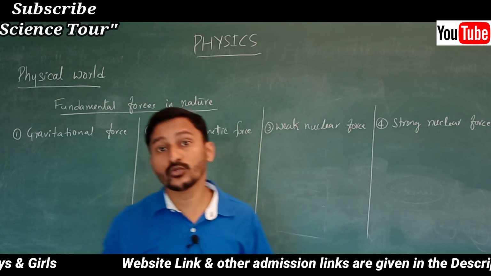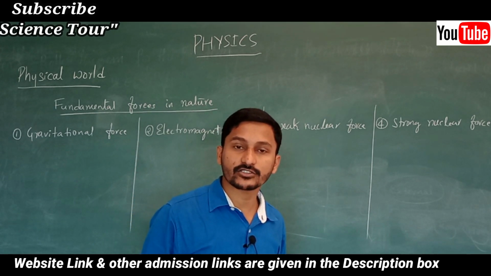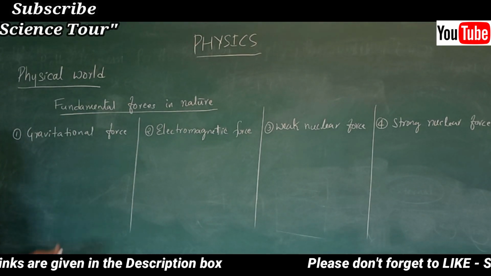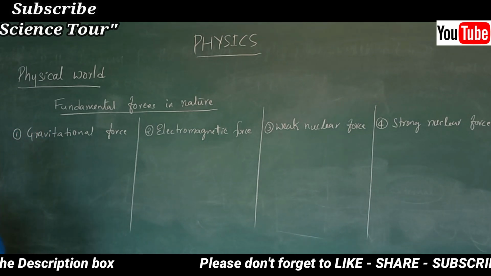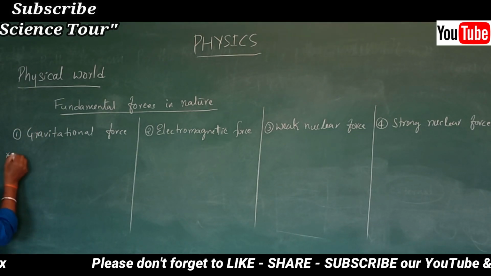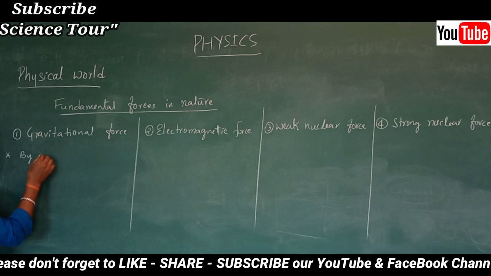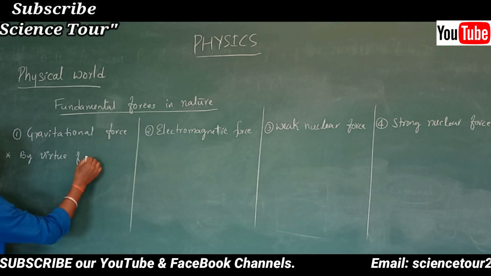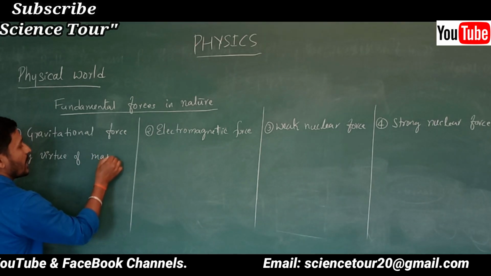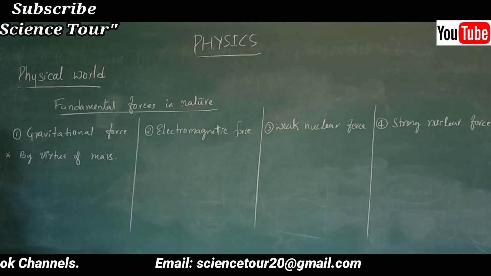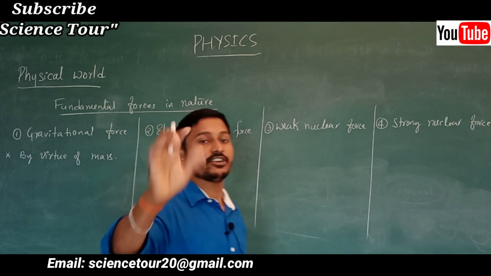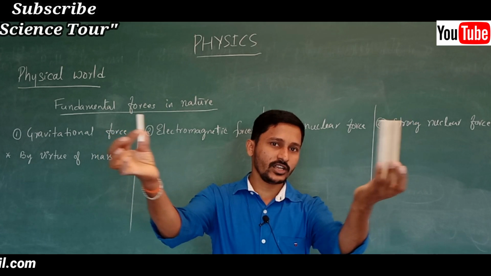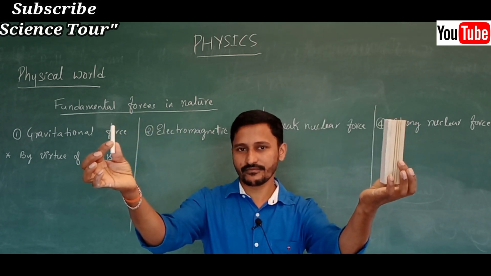That is, the air force is so much larger than the gravitational force that it flies. Otherwise gravitational force will bring it down. So where are we going to get gravitational force? We get gravitational force only because of mass. If you have mass, you have a gravitational force. A planet has mass, the sun has mass, and there is a gravitational force between them.